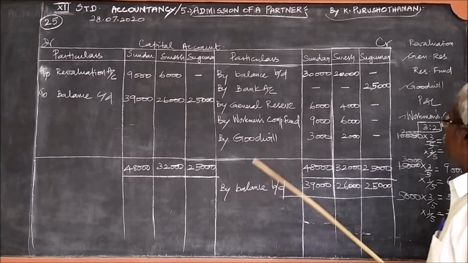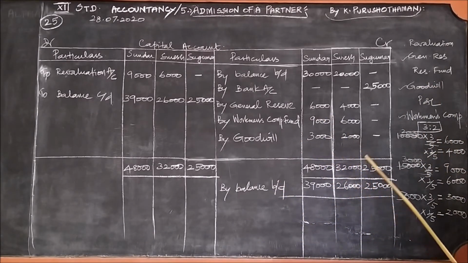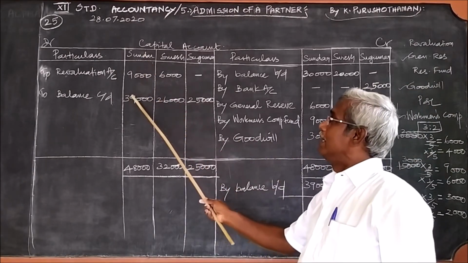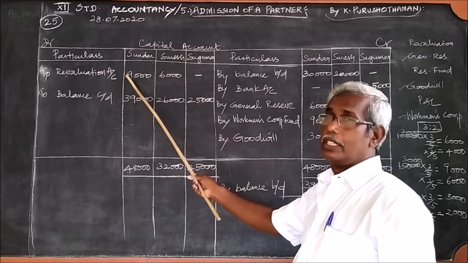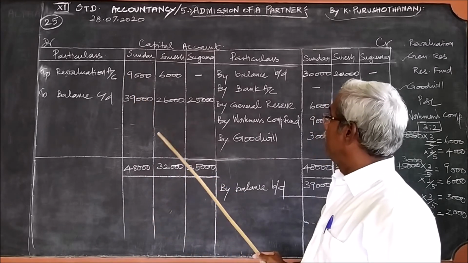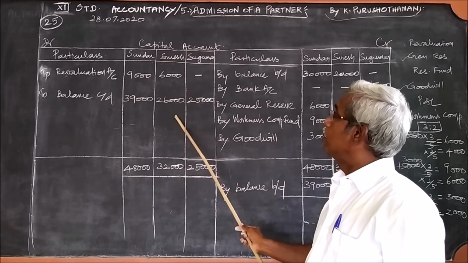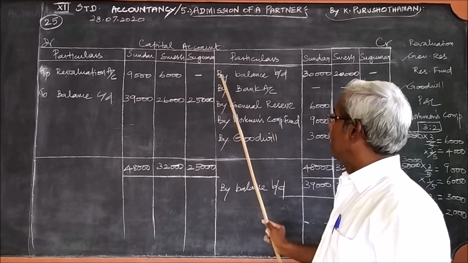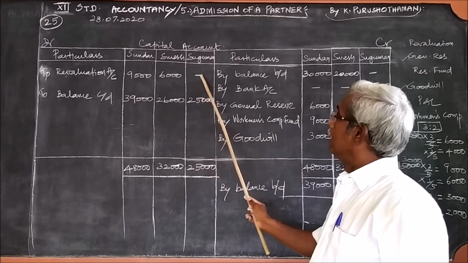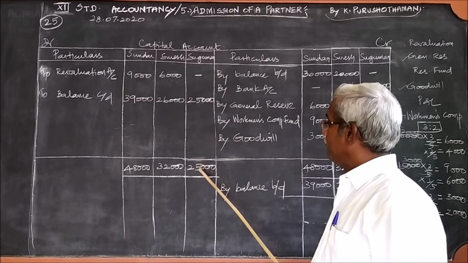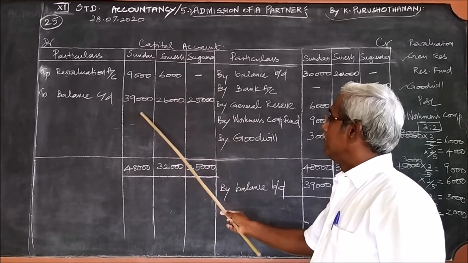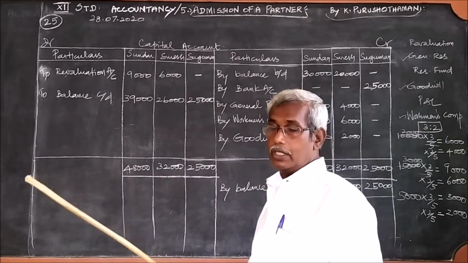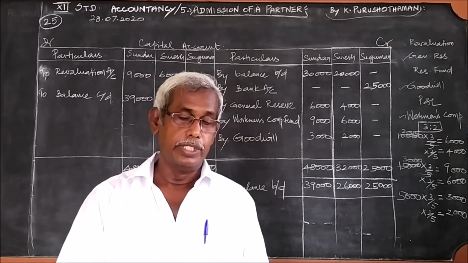Now we can close here 48,000, 32,000, 25,000, you write it here. For Sundar the balancing figure is 39,000 because already there is 9,000. For Suresh the balancing figure is 26,000 because already there is 6,000. And now for Sukumar it is 25,000. No amount is here, therefore we can write the entire amount. This is the carried down amount, the same as the brought down amount. That's all we shall pass on to the balance sheet.